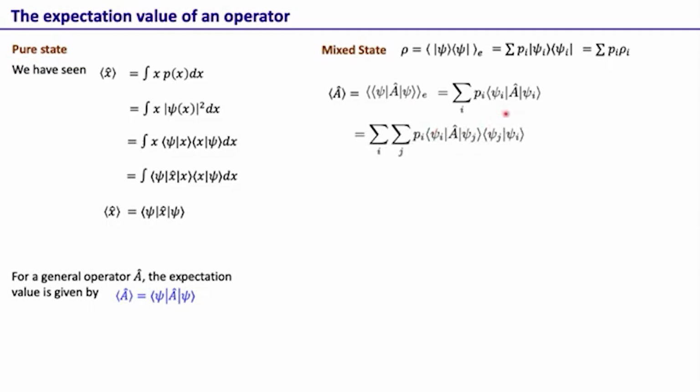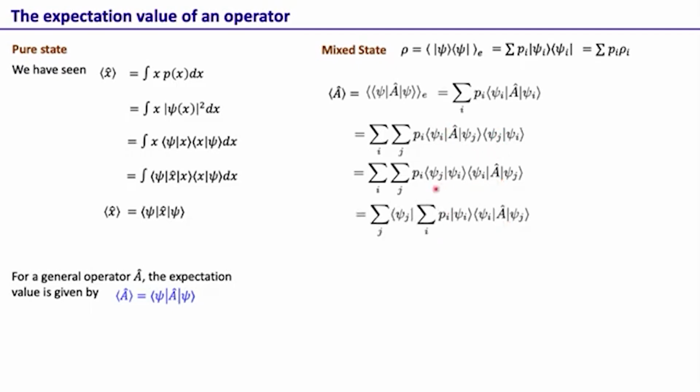And then we can just add here sum over j of |psi_j><psi_j|. We are putting this in here because this quantity is just equal to 1, because of the completeness of the basis. We can write it like this. Then we can just interchange this because this is a complex number, and that's a complex number, so we can write it in this manner. Now we can take the <psi_j| and |psi_j> outside and put the sum over i over here, and we can write it like this.